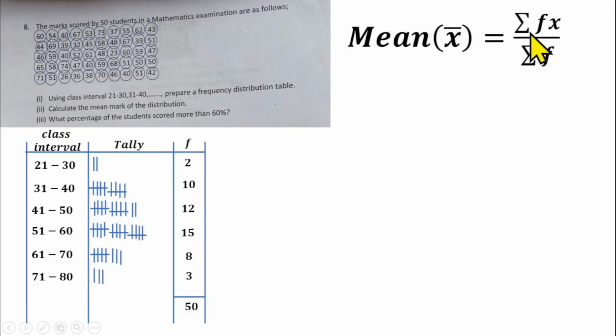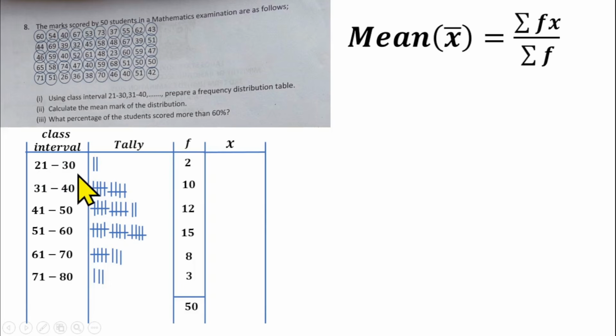They want us to calculate the mean mark of the distribution. To find the mean of a group data, we need summation fx over summation f. This is our f. What we don't have is x. So we need to get our x. And our x is the midpoint of the class interval. So you add the class interval together divided by 2.